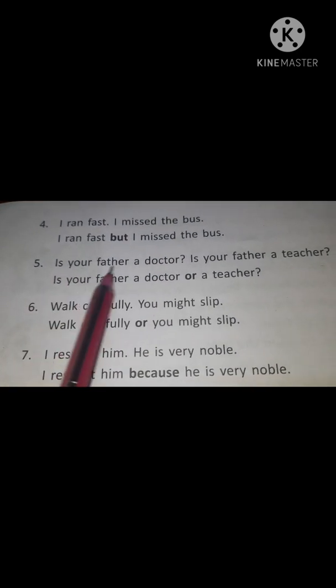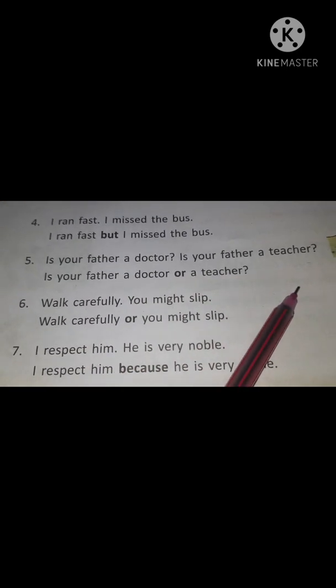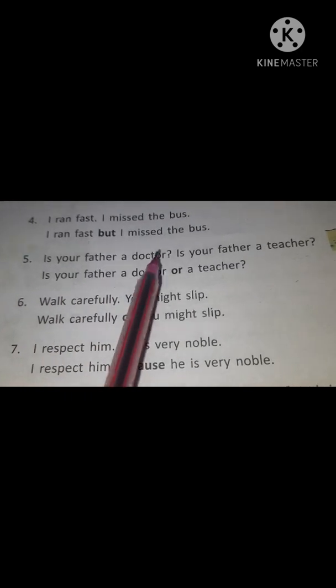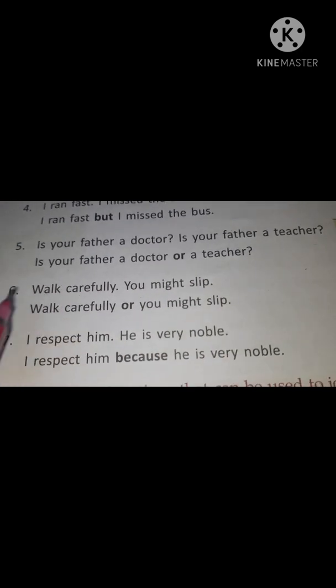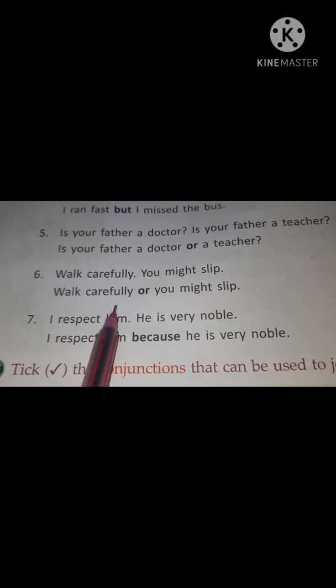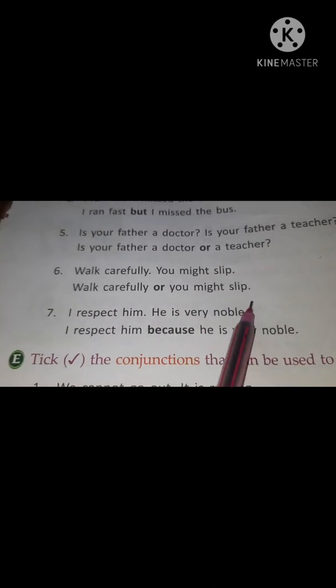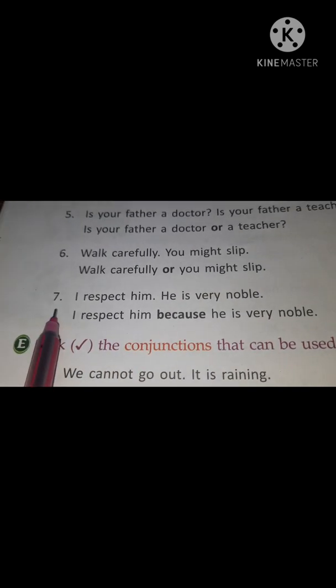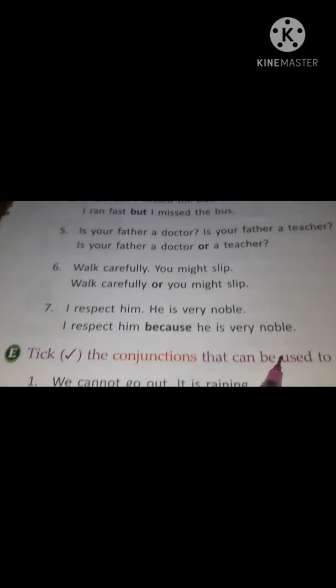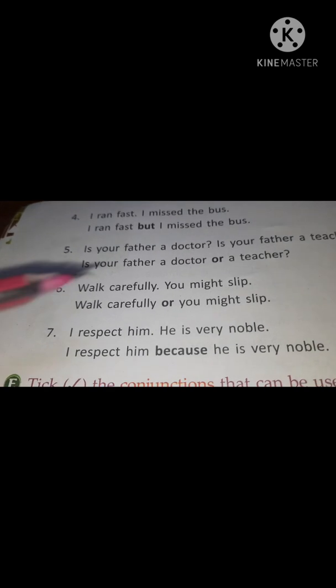Number 5, is your father a doctor? Is your father a teacher? So here is a question where "is your father" is repeated. Is your father a doctor or a teacher? Number 6 is walk carefully, you might slip. Walk carefully or you might slip. Number 7, I respect him. He is very noble. I respect him because he is very noble. So these are the examples. So again, read it on your own and try to understand how the conjunctions are to be used.